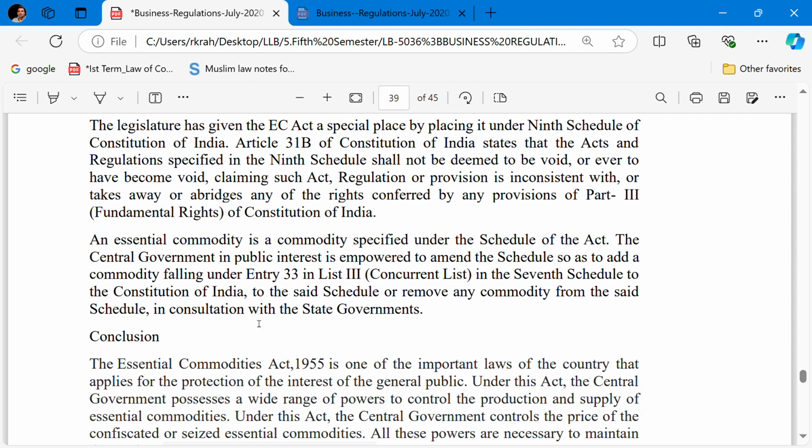And the essential commodity is the commodity specified under the schedule of the Act. The central government in the public interest is empowered to amend the schedule so as to add any commodity falling under entry 33 in list 3 of the concurrent list in the 7th schedule to the Constitution to the said schedule, or remove any commodity from the said schedule in consultation with the concerned state.